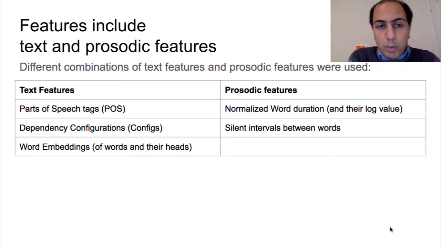So the features that we are using as part of this system are either text or prosodic features. The text features come directly from the parse hypothesis and include the parts of speech tags and the dependency configurations which we discussed, in addition to the word embeddings related to each word and the head of this word. The other category we have here is the prosodic features, which include the normalized word durations, and we do this by dividing the value of the actual duration of each word by the expected duration given the patterns of each speaker. And in addition, we also use the silent intervals or pauses between words.